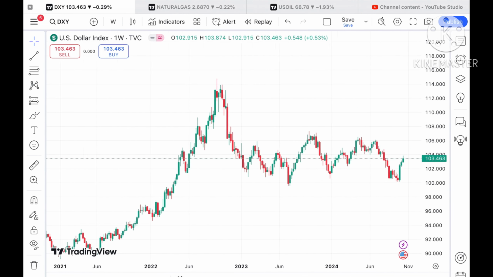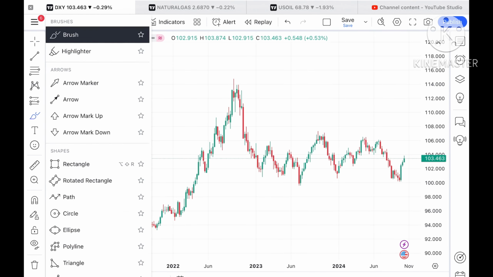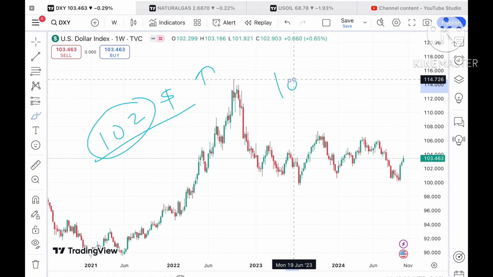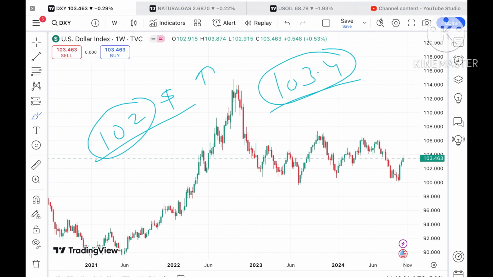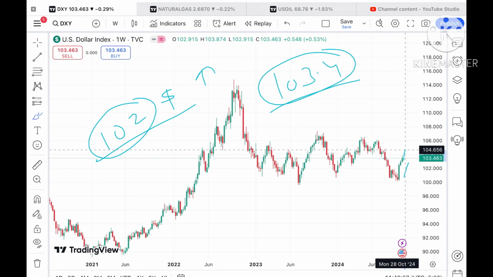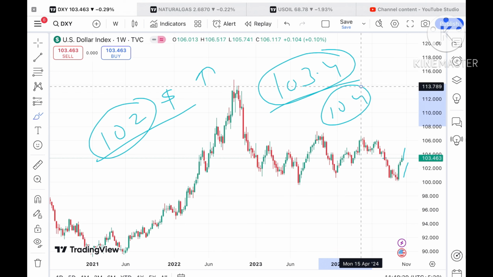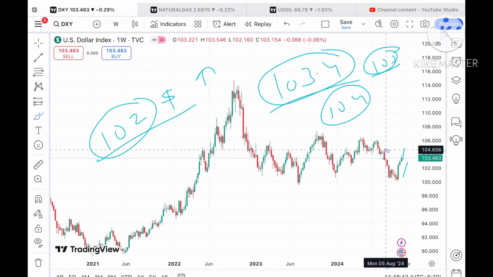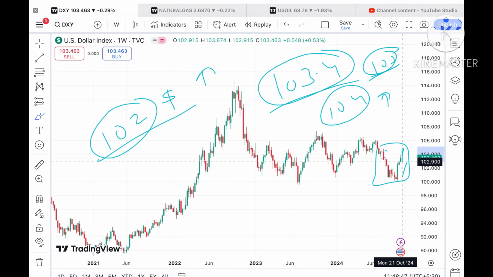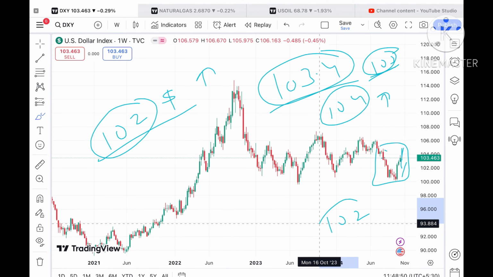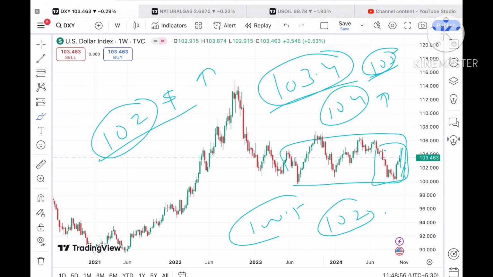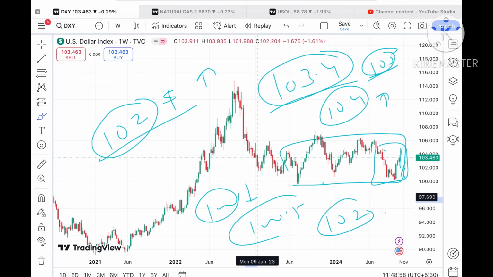On the dollar index, I have clearly explained that if the dollar index starts going above the level of 102, chances of further upside are there. Now the price is towards a level of 103.4, and a further upside we can see because we have seen this level after around two to three months. Chances are high it can go towards 104 and 105 also, because this is the zone, and once it starts moving over 105, a further upside movement we can see. But if the price starts falling again below 102, a further fall can come towards 100.5, and then there will be a zone breakout, so a further downfall towards 100 and then more.